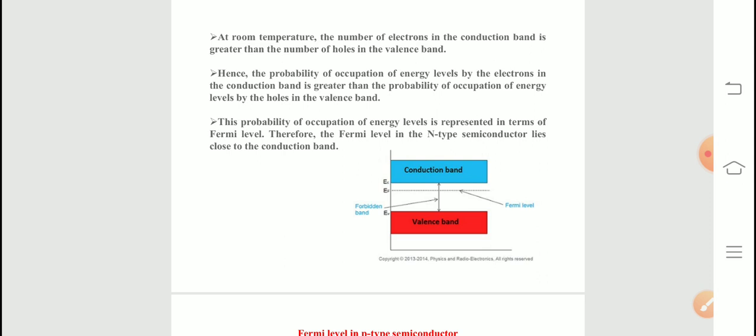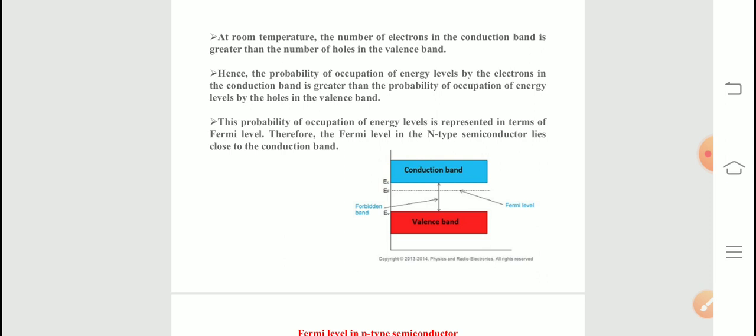So in n-type semiconductor, what happened, we will add a pentavalent impurity. Now each pentavalent impurity donates a free electron. So therefore the addition of pentavalent impurity creates large number of free electrons in the conduction band, right? So at room temperature, the number of electrons in the conduction band is greater than the number of holes in the valence band.